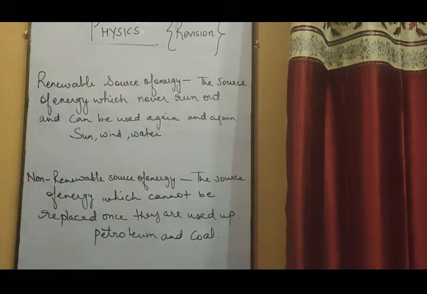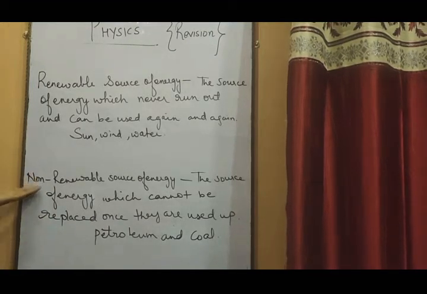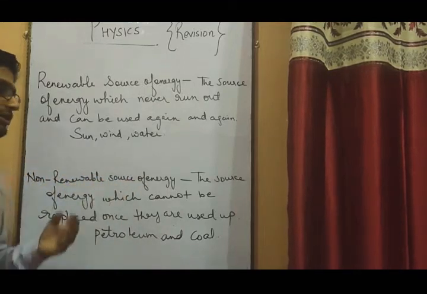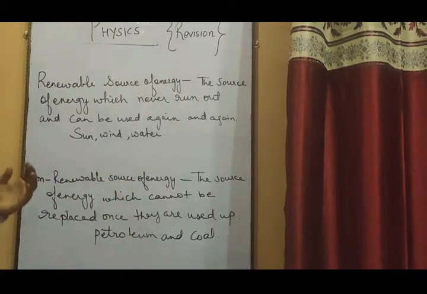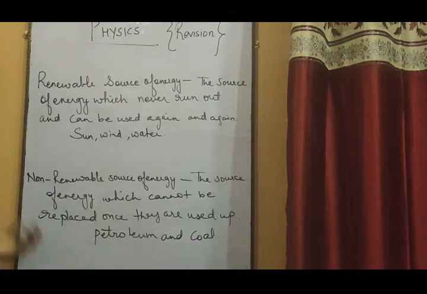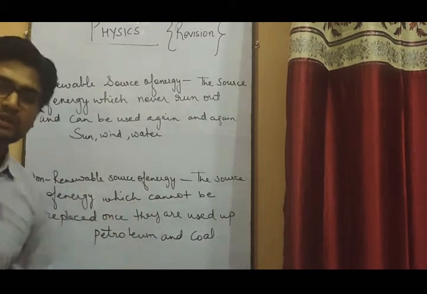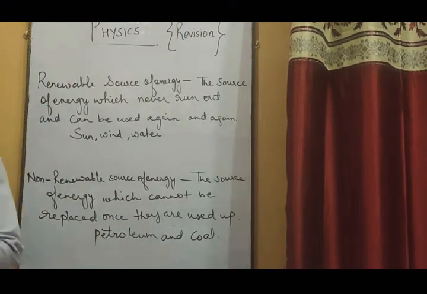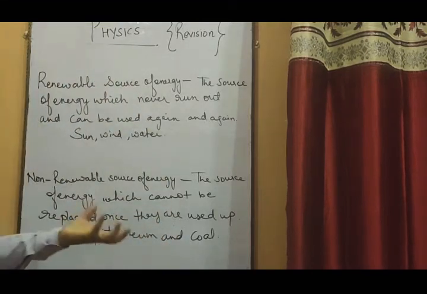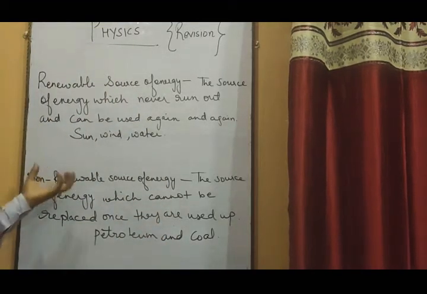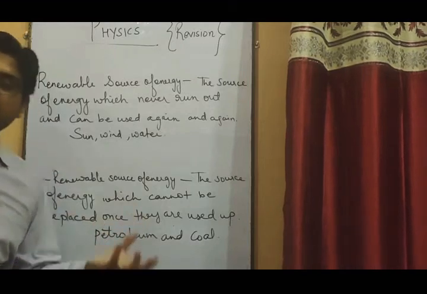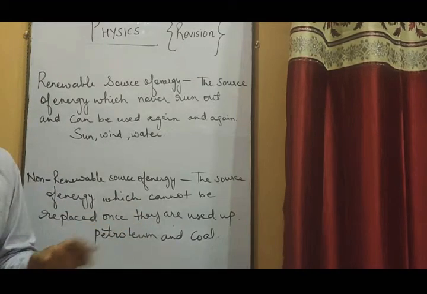But generally, in this modern world, we are more dependent upon another source of energy, that is non-renewable sources of energy. So what is this? The source of energy which cannot be replaced once it is used up. Once you use them, they get exhausted. For example, once the petrol is used completely, it will get exhausted.